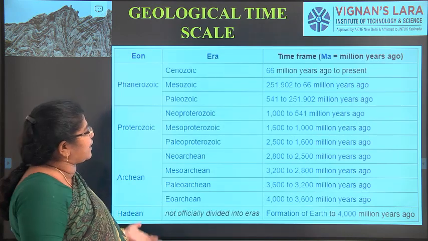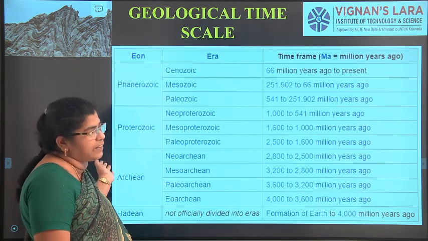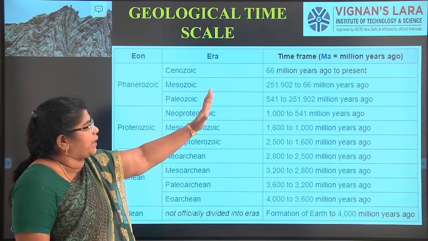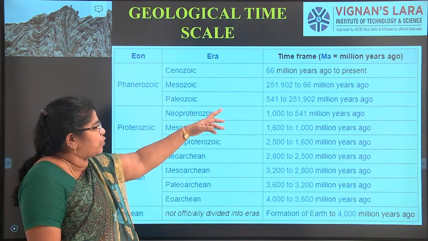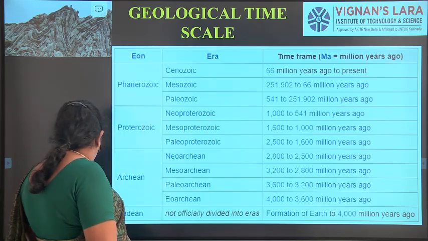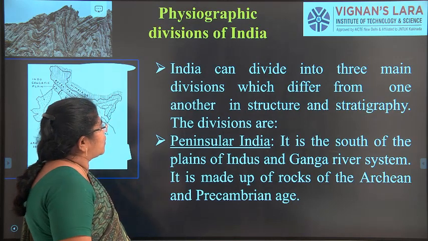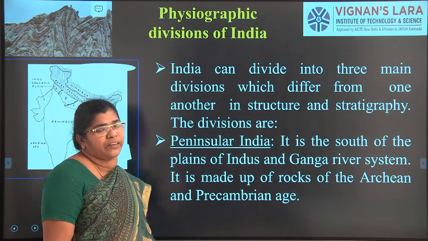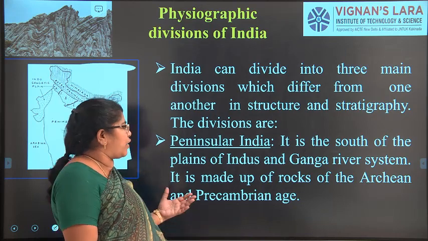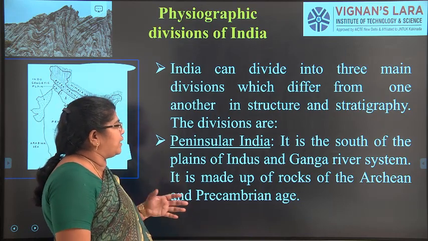So another thing is that this is a time zone, as we have seen, that we have divided: 65 million years ago and present, and 250 to 66, that is approximate. This is the actual formation. Now coming to the stratigraphy of India, that is about the earth and earth surface, we are going to divide it into three main regions.